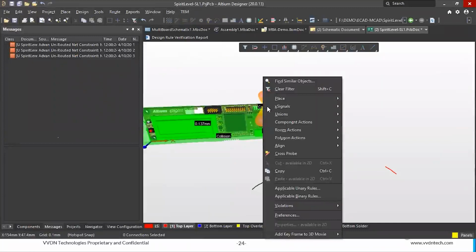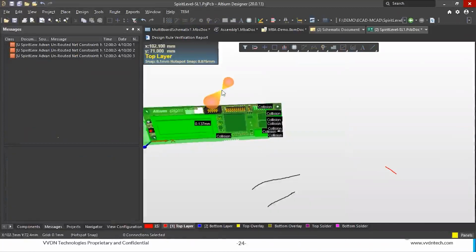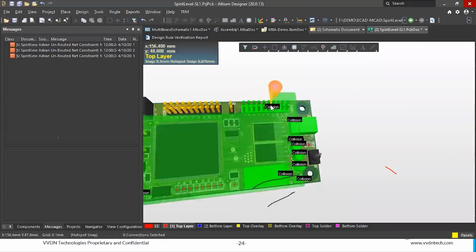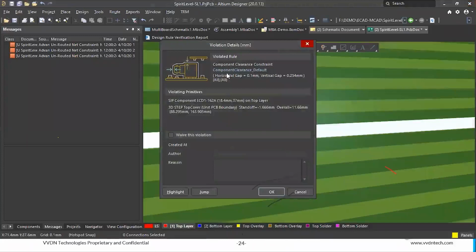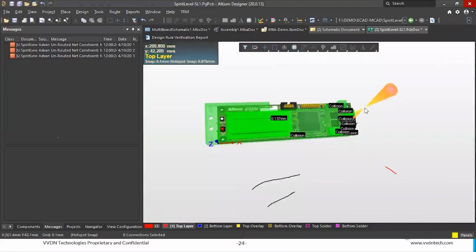Either here itself, you can right click and check the violation. If it is throwing a collision error, go there, right click, go to violation and check the error. It will highlight what the error is, what clearance it is, and what rule it is.